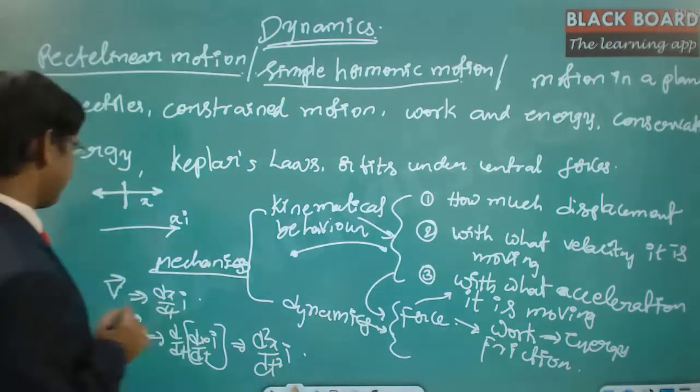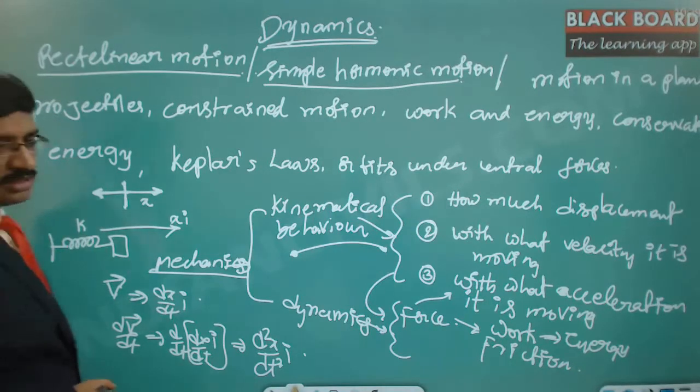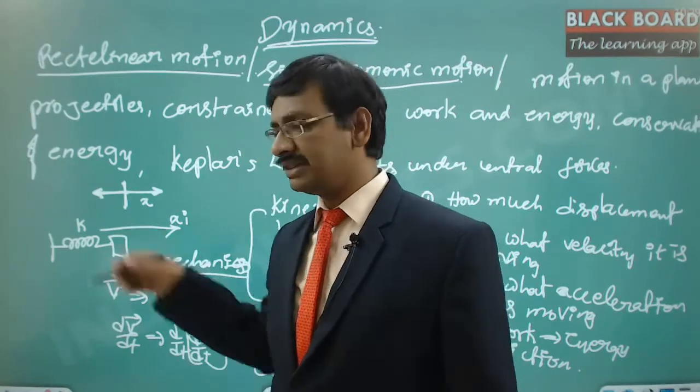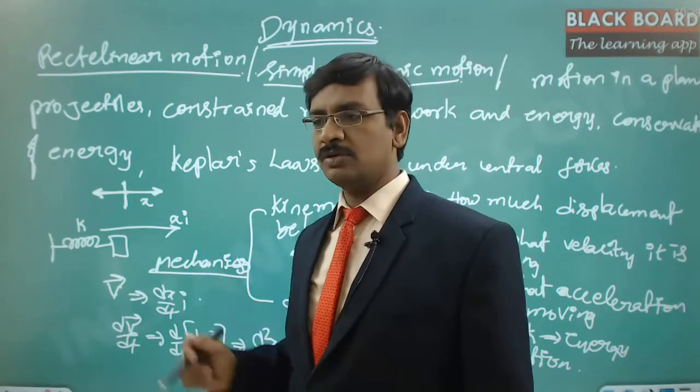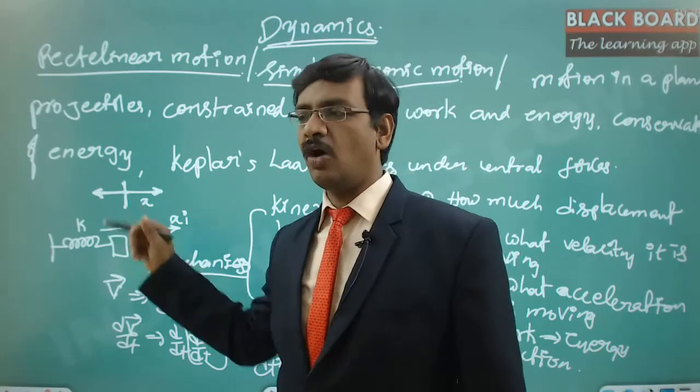If you talk about a simple harmonic motion, suppose there is a block of mass connected to a spring. So this is the block of mass. Now this block of mass is connected to the spring, and let us say the spring constant is k. The spring constant is nothing but the spring length change for the applied force of F. How much force is responsible for how much displacement?